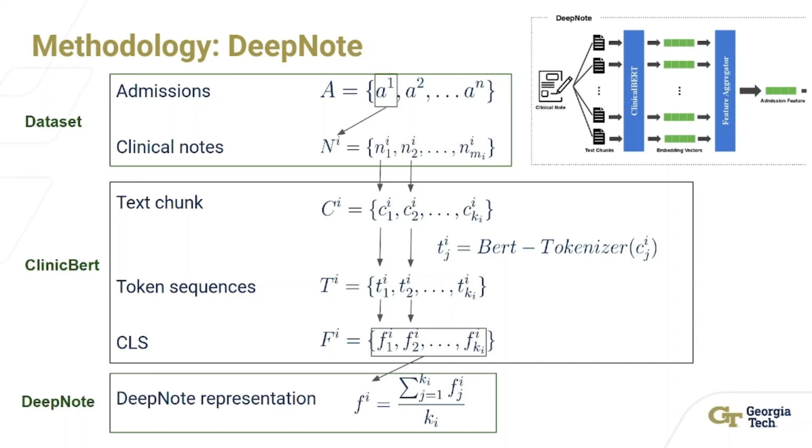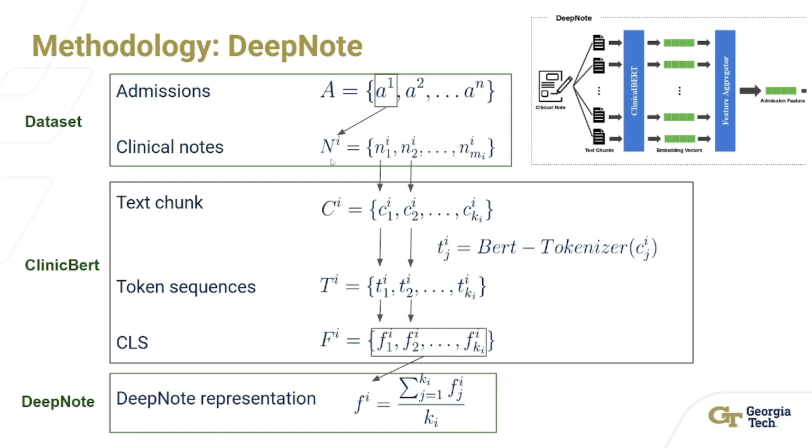The DeepNote part of the model is mainly to generate a representation of each admission data. For this part, we first get the admission data and the clinical notes related to each admission from the dataset. Each admission is denoted as A_i, and the related clinical notes are denoted as N_i, which will contain multiple clinical note data.